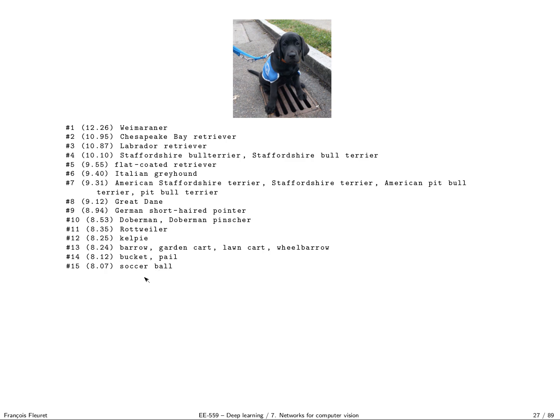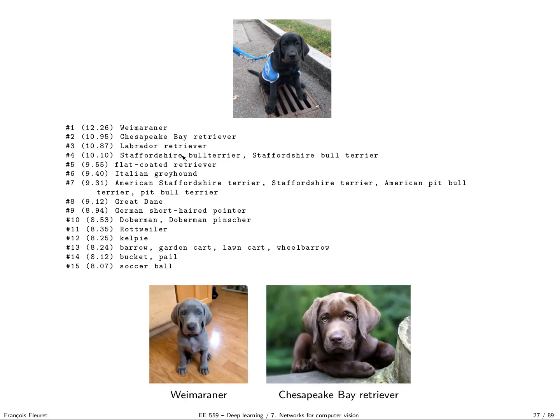Okay. So now the question is, what are those two classes? So I went on the Internet and checked what is the Weimaraner and the Chesapeake Bay Retriever, and this is what I got. So I picked some puppies because this one was young. And we realize, I don't know how much of a dog person you are, but I would not do better than AlexNet on this one. If you show me this stuff, and this stuff, I would say Labrador in all the cases, or at least I would say all those are the same kind of things.